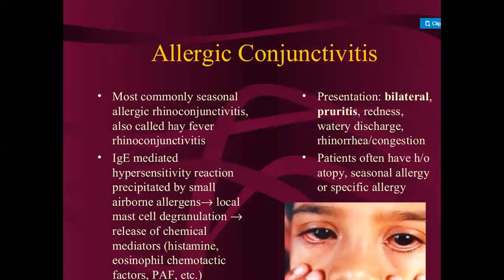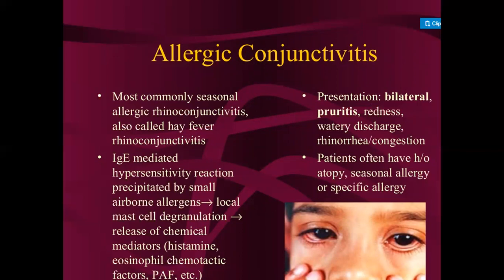Then allergic conjunctivitis. In allergic conjunctivitis, the most common is seasonal allergic rhinoconjunctivitis, also called hay fever. Rhinoconjunctivitis is an IgE mediated hypersensitivity reaction precipitated by small airborne allergens.